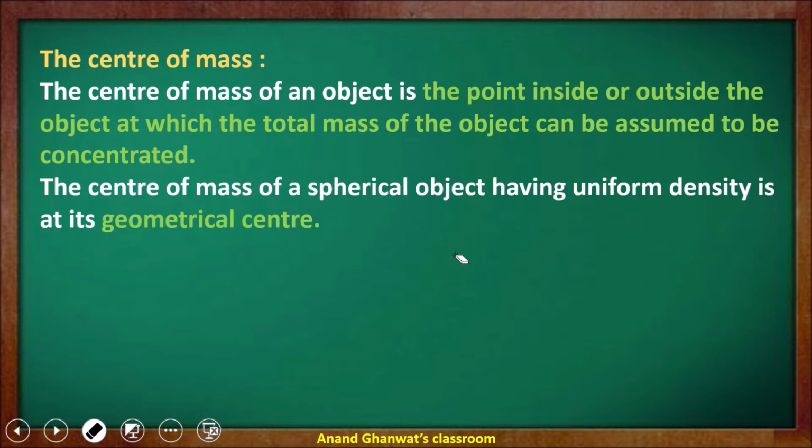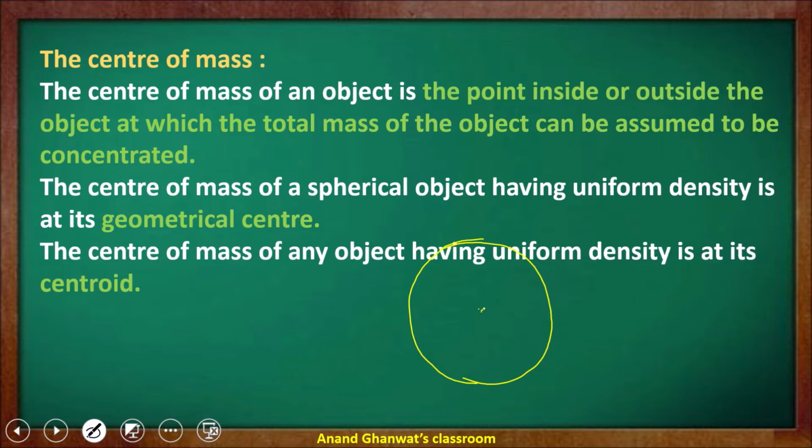The center of mass of a spherical object. If the object does not have an irregular shape, if it has a regular shape or is spherical, then the center of mass is the geometrical center, nothing else. The center of mass of a spherical object having uniform density is at its geometrical center.